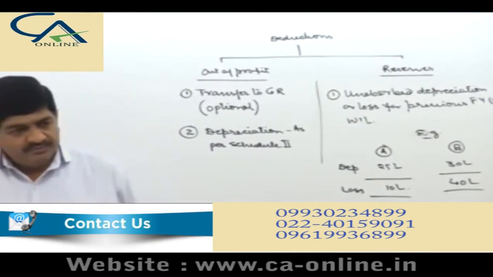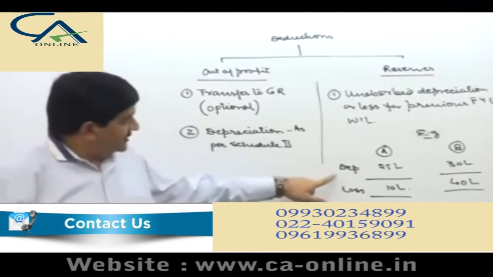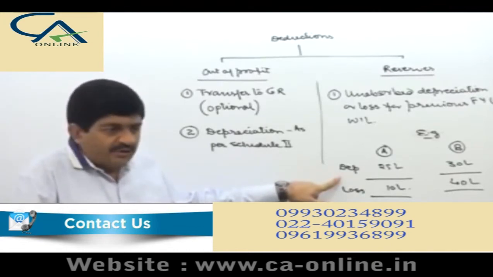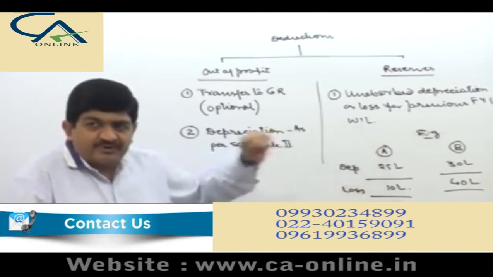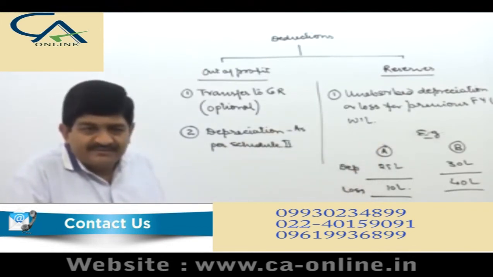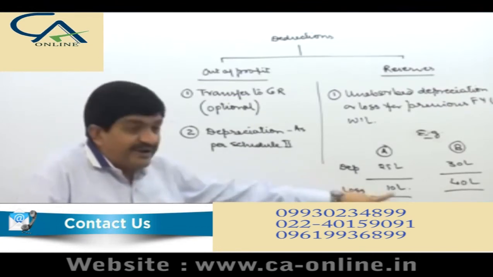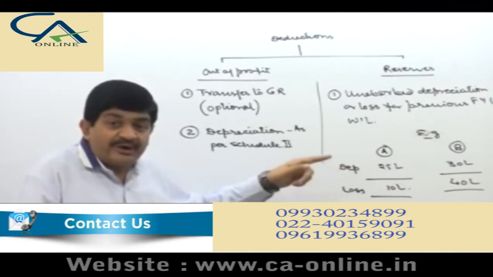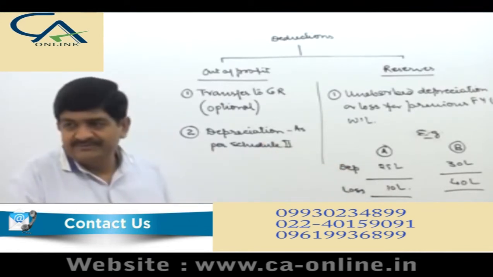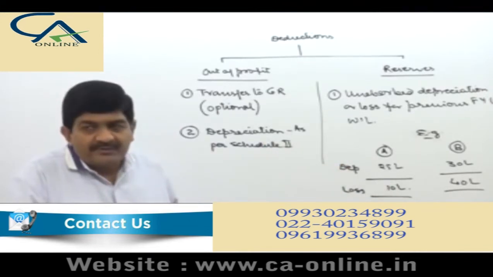What is the meaning of the two? In this situation, if you remove the depreciation, then there is a cash profit to the extent of 15 lakhs. Right? So when I say a loss of 10 lakhs, it means depreciation up to rupees 15 lakhs has already been absorbed in the profit. What is unabsorbed depreciation?